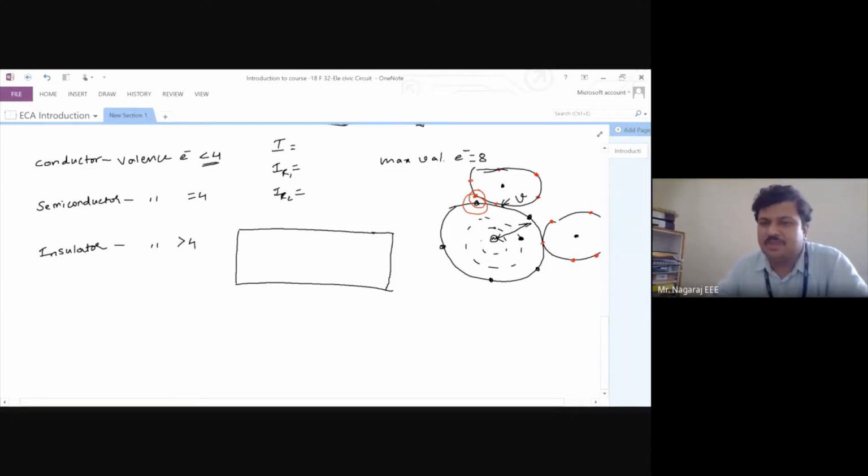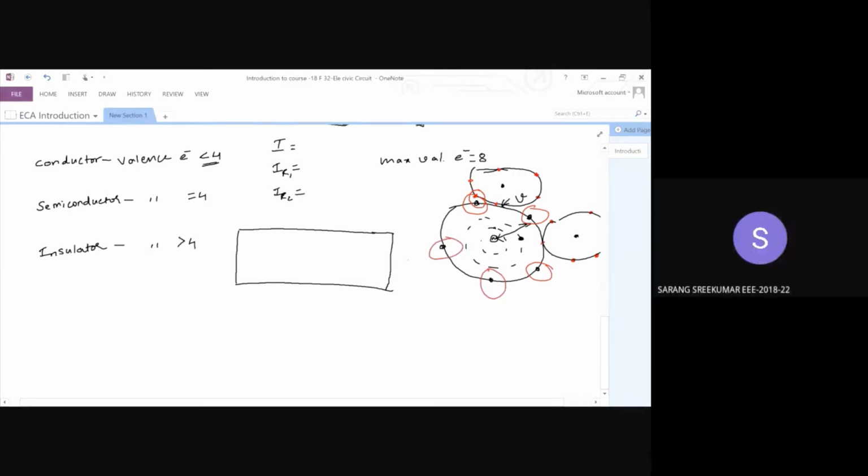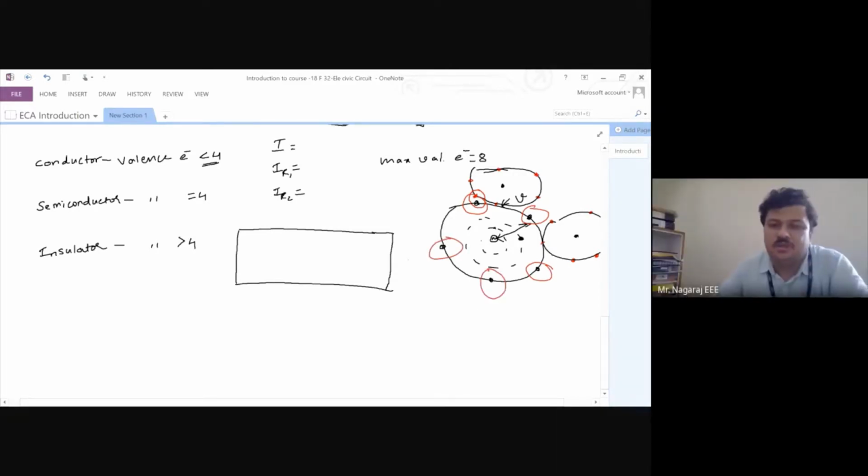Now observe, if there are 5 valence electrons in a particular atom, there are 5 covalent bonds. If there is only one valence electron in the orbit of a material, how many covalent bonds will be there? Only one covalent bond will be there, is it?